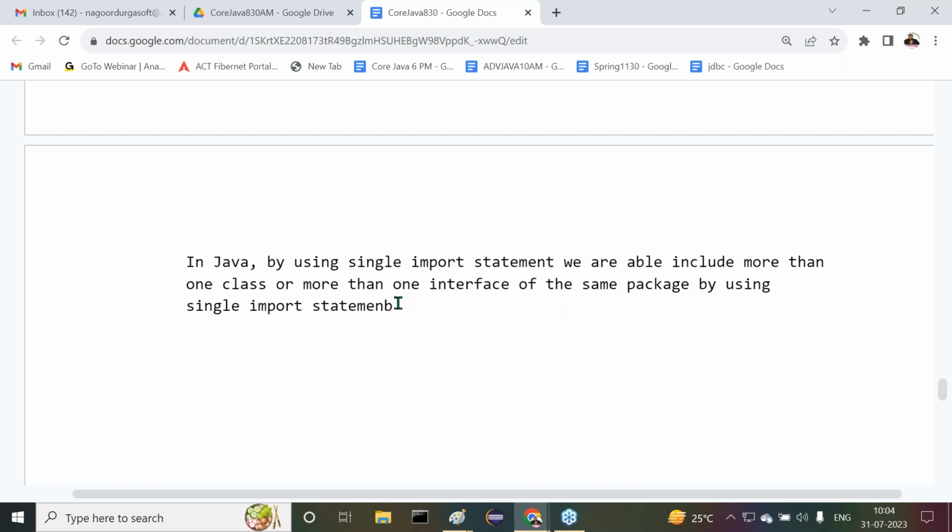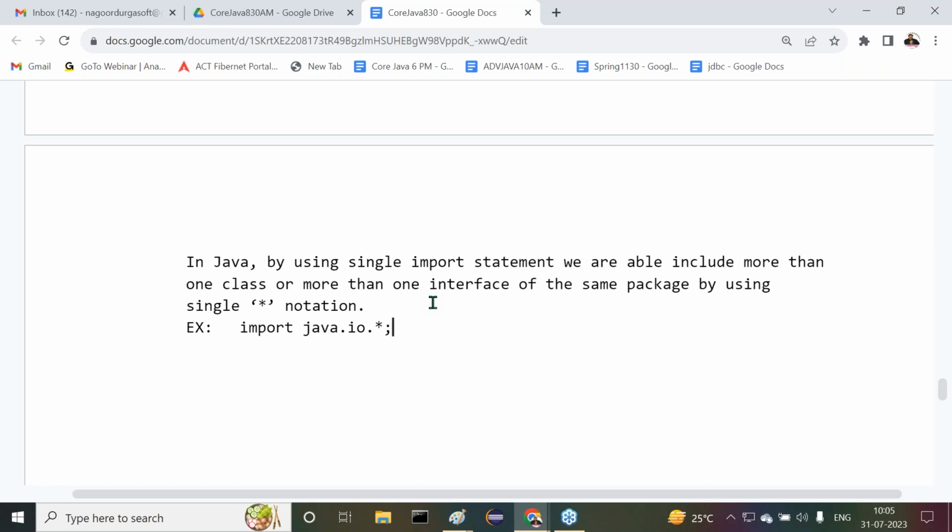By using a single import statement, we are able to include more than one class or more than one interface of the same package by using star notation. Example: import java.io.*; With only star notation we are able to get more than one class or interface. That means one import statement is sufficient.